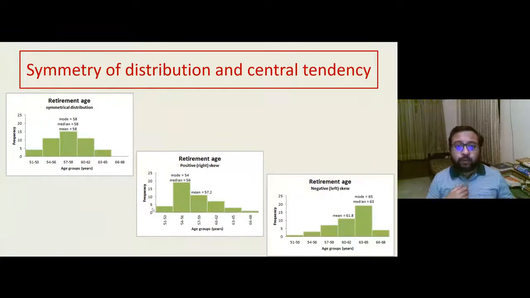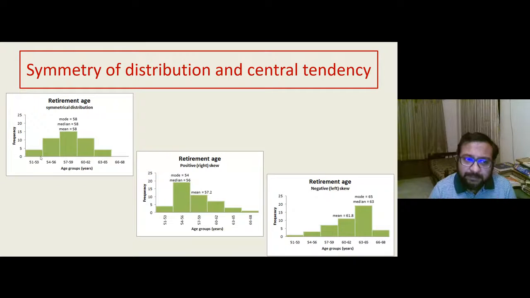After median, we come to the central tendency based on the shape of the distribution. Now, this is something very interesting. Look at the 3 graphs. The first graph shows that a small number of people between 51 to 53 have retired.